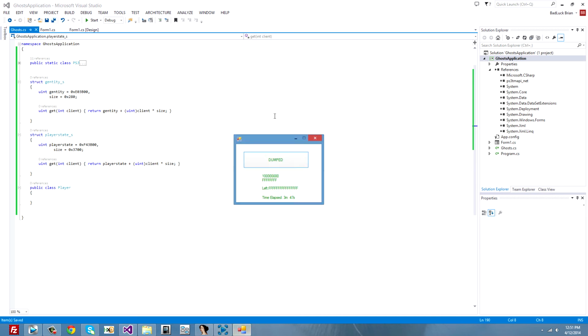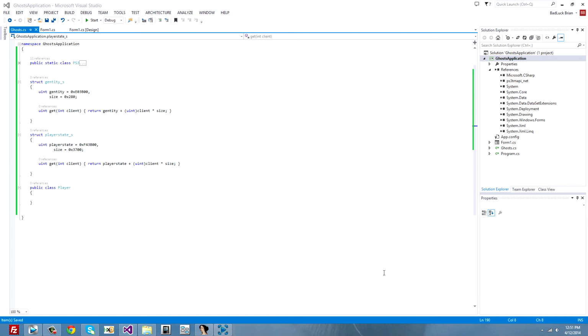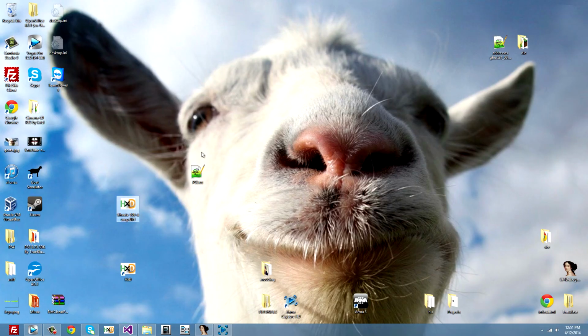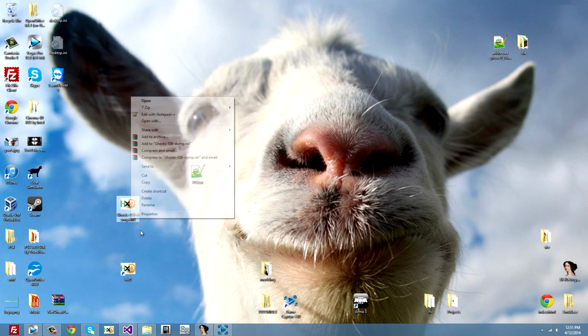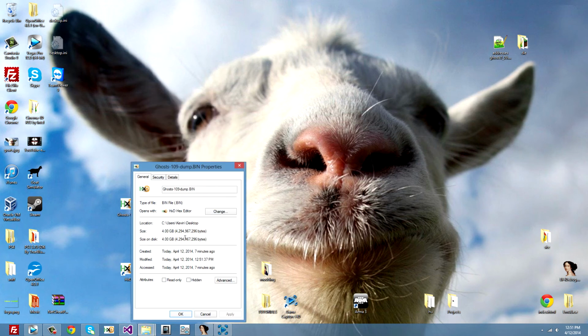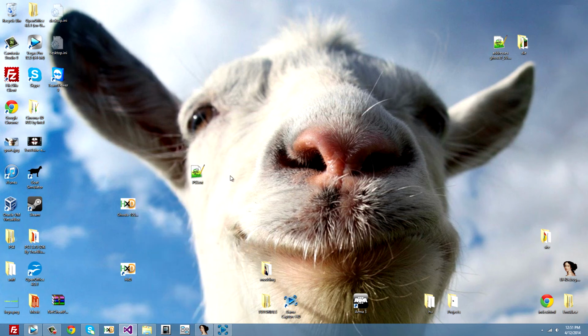Now, is my memory dump complete? Yeah, it took me 3 minutes 47 seconds, which is awesome. Now you will save this. Also, this takes like 4 gigabytes, I think. Yes, 4 gigabytes. So make sure you have enough space. I should have said that before, but I think everyone will have 4 gigabytes free on their hard drive.